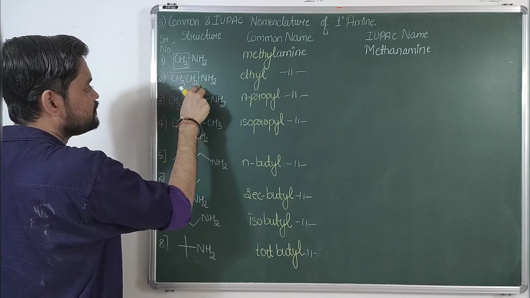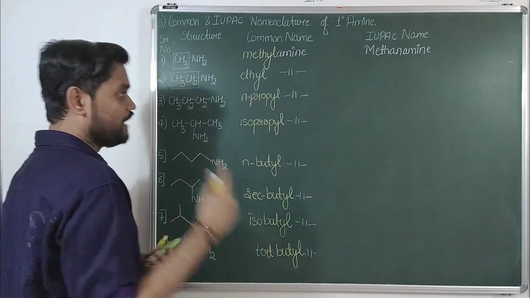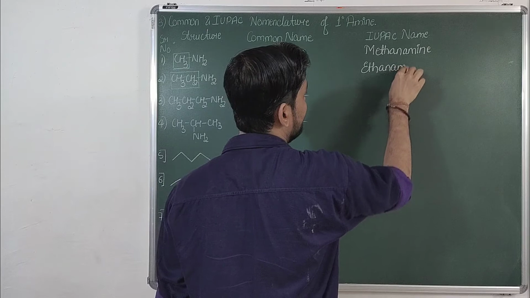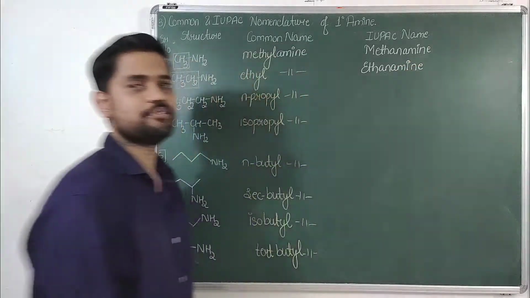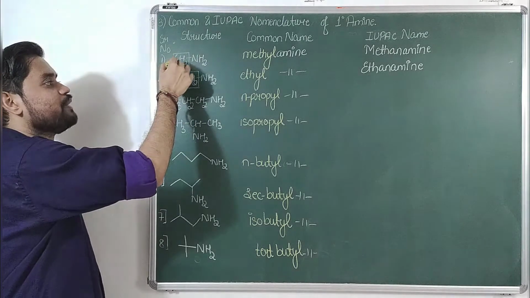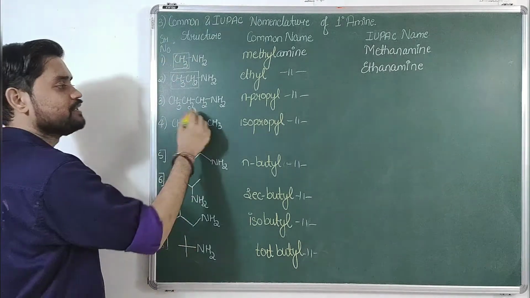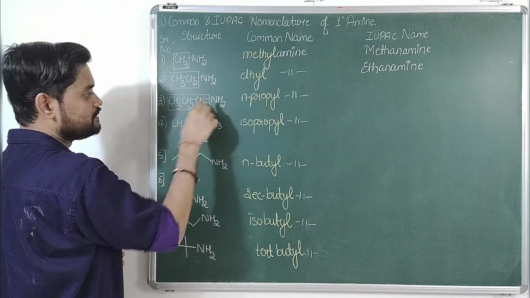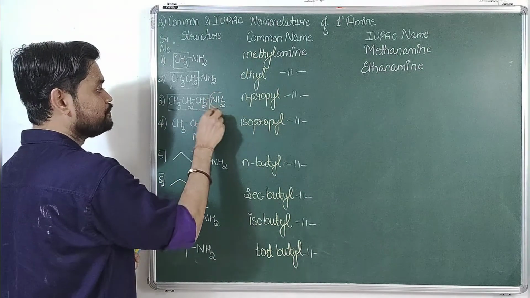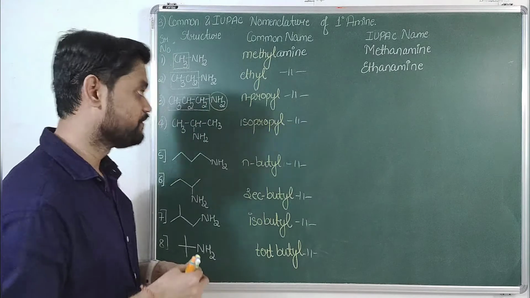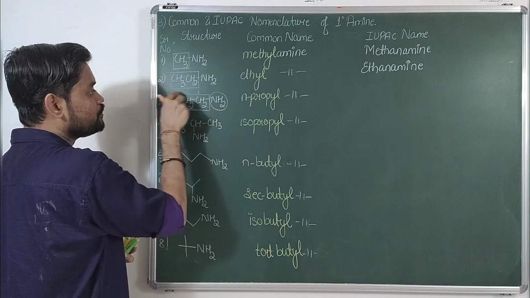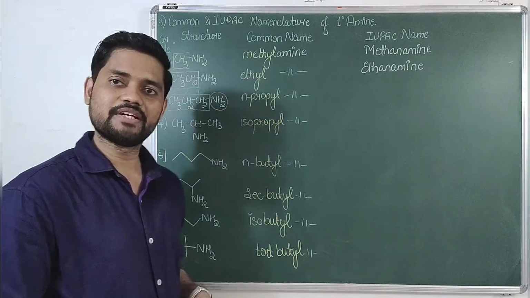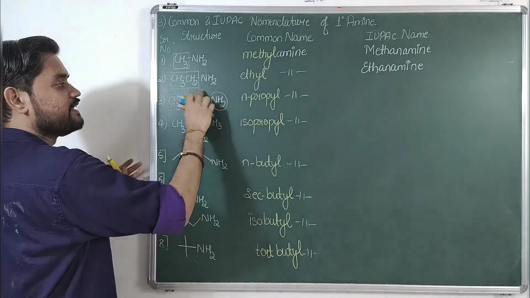There are 2 carbon atoms, so there are no substituents and only one functional group, that is amine. So it is ethanamine. Right now there is no need for a position, because you cannot change the position of the amine; it has to be 1. But from here you can change the position. Select the longest chain, which consists of 3 carbon atoms. Then identify the functional group and number from the end where the functional group gets the least number. Numbering from the left, the functional group gets number 3, but from the right it gets number 1.